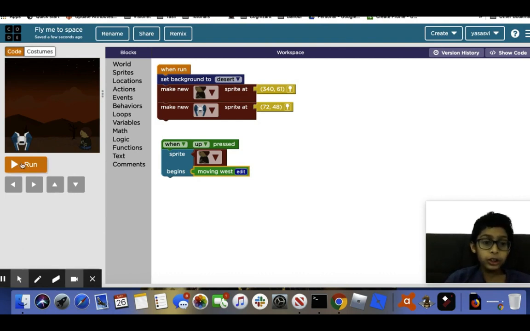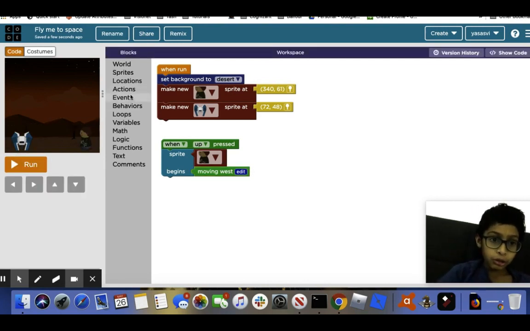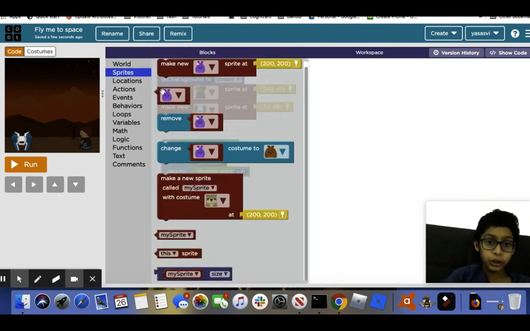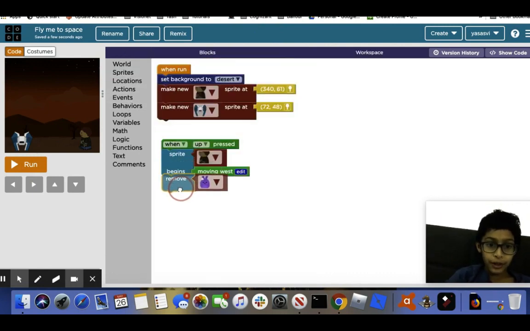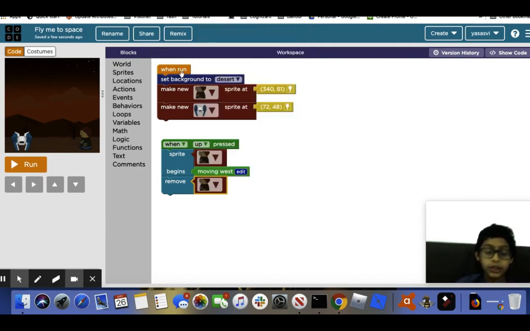So now let's just test it and see how it's like. So up. As you can see, the boy is moving, but he's not getting to the spaceship. So in order to do that, we have to use an illusion again. We have to remove him so that it seems like he got in, but really he actually just got removed from the entire game. So as you can see, we got that ready there.